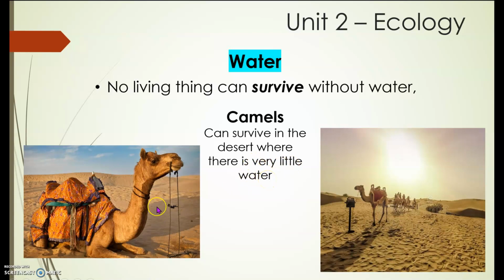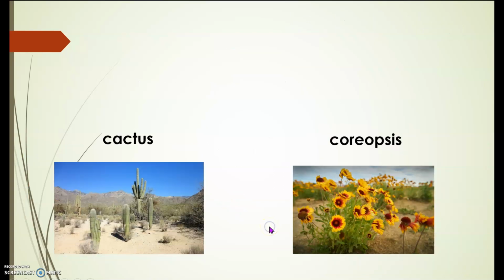One example is the camel. The camel can travel the desert for a long period of time with just very little water. But a camel can also drink 30 gallons of water in just one sitting. Okay, next.